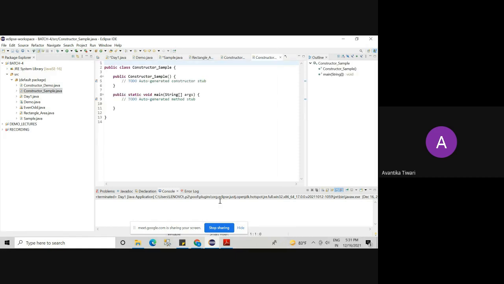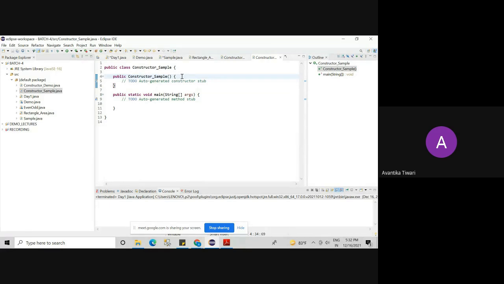You don't have to create it. Now see my screen. We have this class constructor sample, and inside it I have my main method because I checked for the main method. Also I have this constructor sample, which is my constructor.